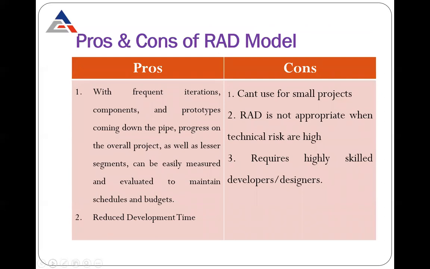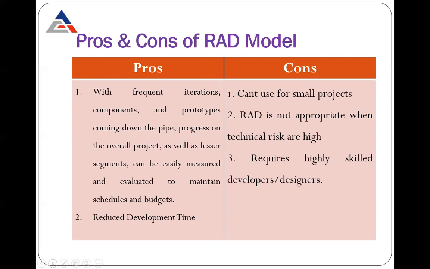Then comes the pros and cons related to your RAD model. First, the pros: with the frequent iteration, components and prototype coming down the pipe, progress on the overall project as well as lesser segments can be easily measured and evaluated to maintain schedule and budget.